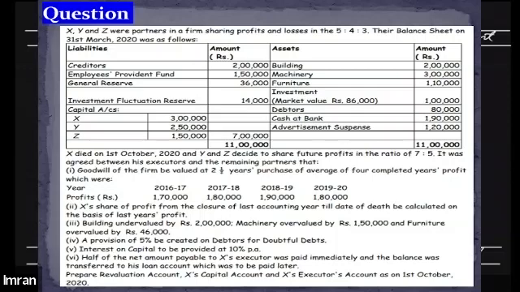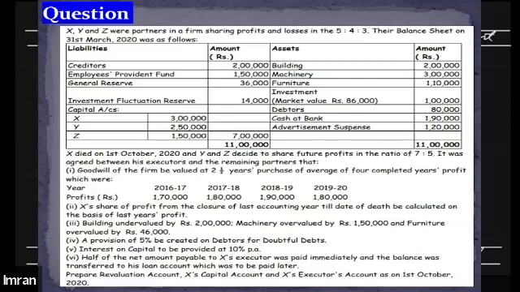Building undervalued basically means that the value of the building actually increases. If the building is undervalued by 2 lakh, the actual value of the building is higher than what we recorded in the balance sheet at 2 lakh.